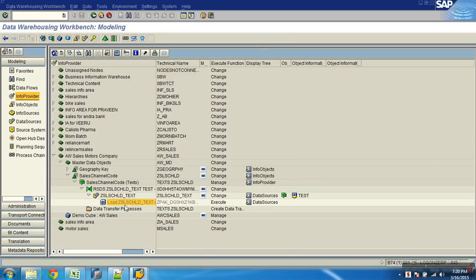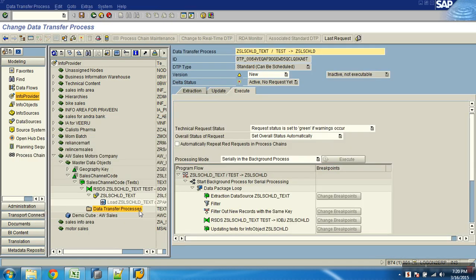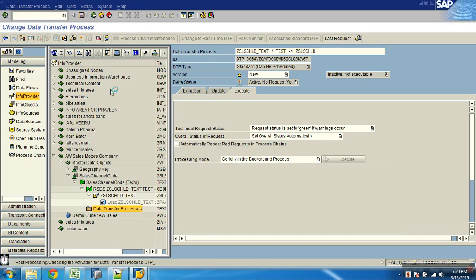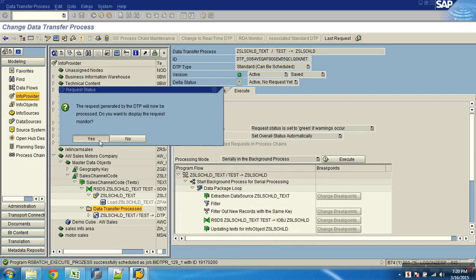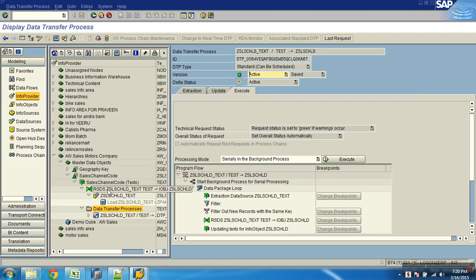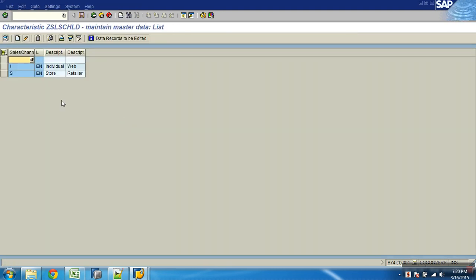Now next is what? DTP. Okay. Active. For the DTP, source is my data source, but what is my target? Text table. Schedule it. Yes, done. Loaded. Now go to this object. Now right click, maintain master data. Do I see the text table? So when I have this text, that's it. Text table loaded.